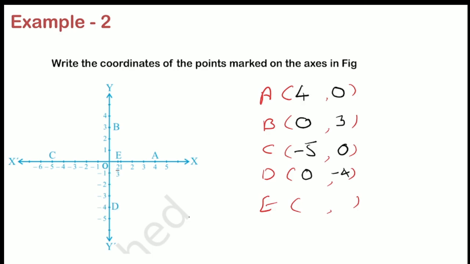Now for the point E, where is point E? Here we have point E. Now if you look at the x-axis from this point, the point is itself on the x-axis. So I have to write 2/3. Here you can see the point is on number 2/3, right?